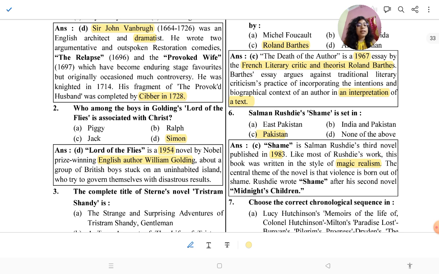The central theme of the novel is the violence born out of shame. Rushdie wrote Shame after his second novel, Midnight's Children. So it was also an example of magical realism, as you know, and it was written in 1983. So it is about the violence born out of shame.